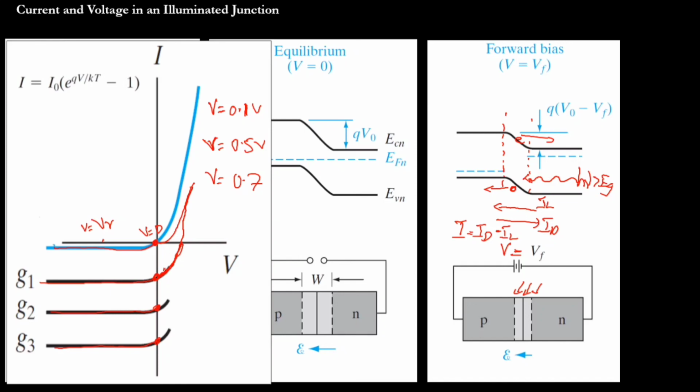Okay, so this is for one intensity, this is for another intensity of light, this is for the third intensity of the light. So this will happen when we apply the forward bias. So here the voltage is positive, but the current is negative. Here the voltage is negative and current also negative. What about the power? Power is positive.